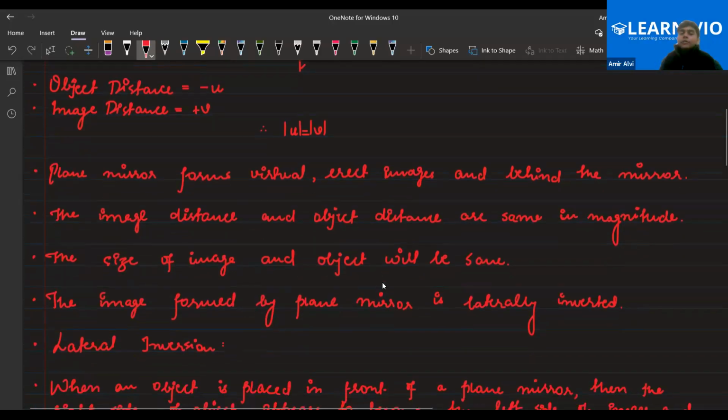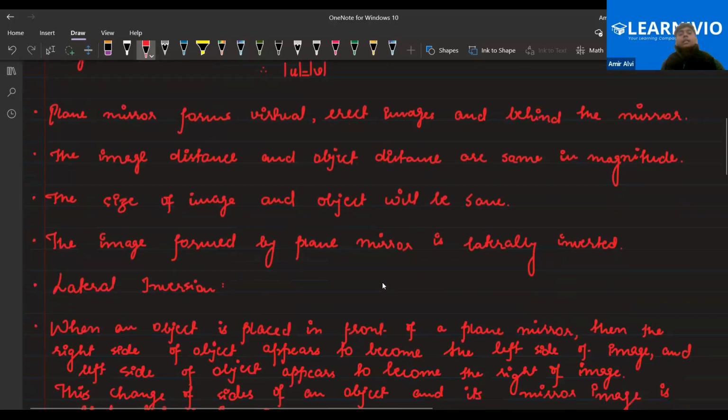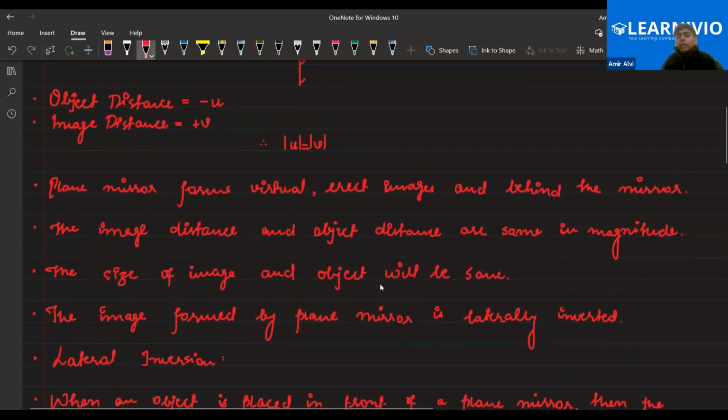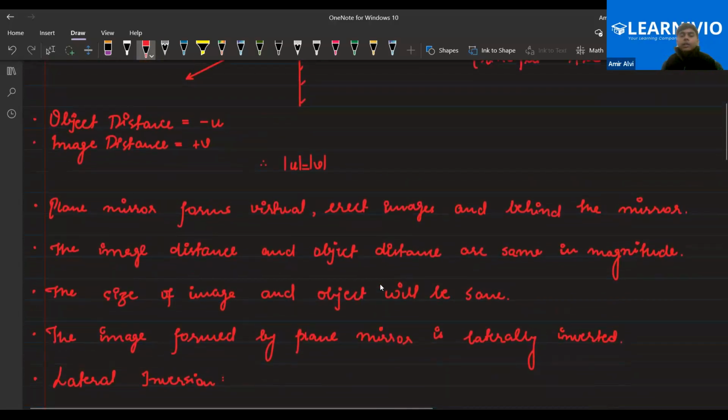Next, the size of the image and the object would be the same. And the image formed by the plane mirror is laterally inverted. Can anybody tell me what you mean by lateral inversion or a laterally inverted image?